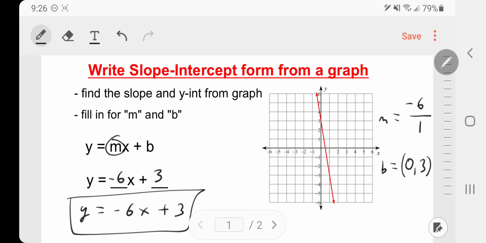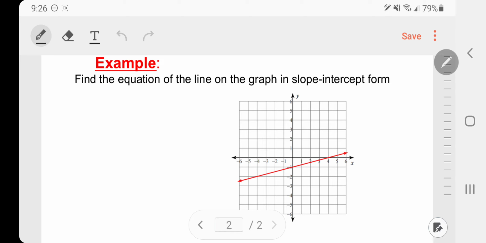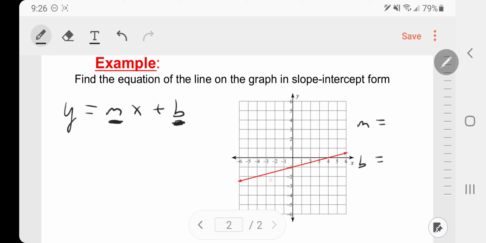Okay, let's take a look at another example. Here we have another line. We know we're writing this in slope-intercept form, so it's going to be y = mx + b, where we're filling in our m and our b, m being the slope and b being the y-intercept. The m is first. Let's look for the slope of this line.